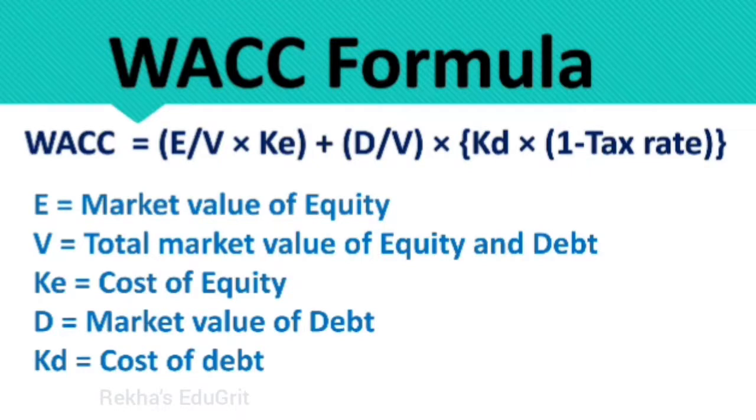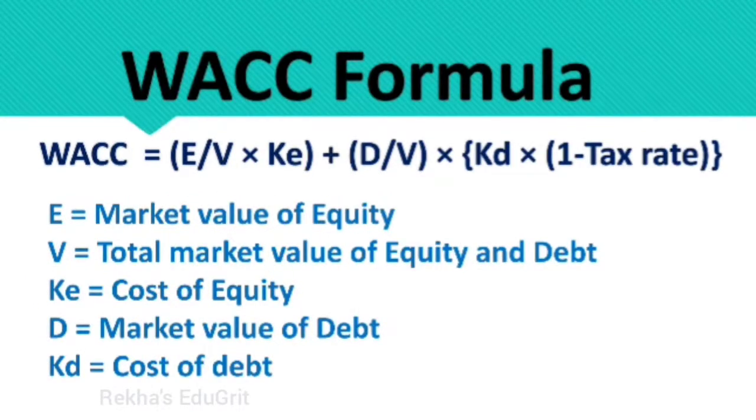So why do we multiply by 1 minus tax rate? Here the tax shield is on interest. Interest is tax deductible, right? The tax deduction available on interest paid is a benefit for the company. So we use the tax rate here. By applying the values in the formula, we can calculate the weighted average cost of capital.